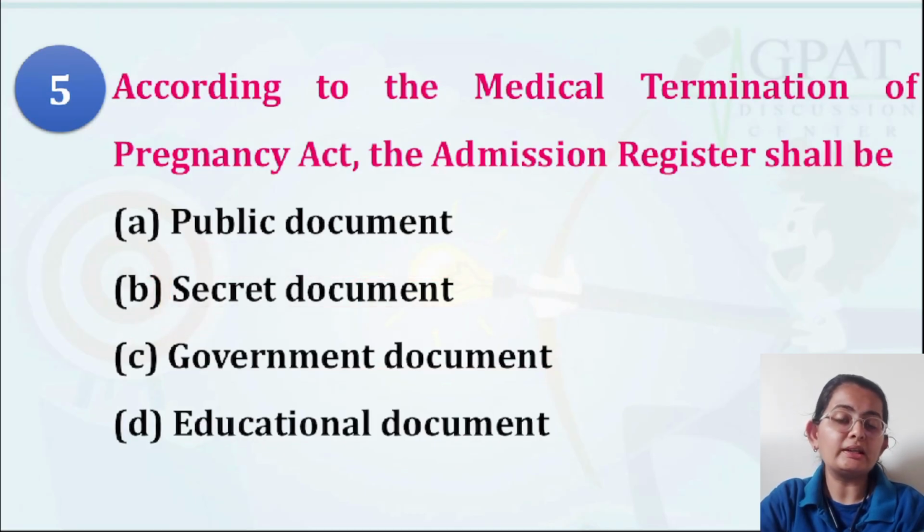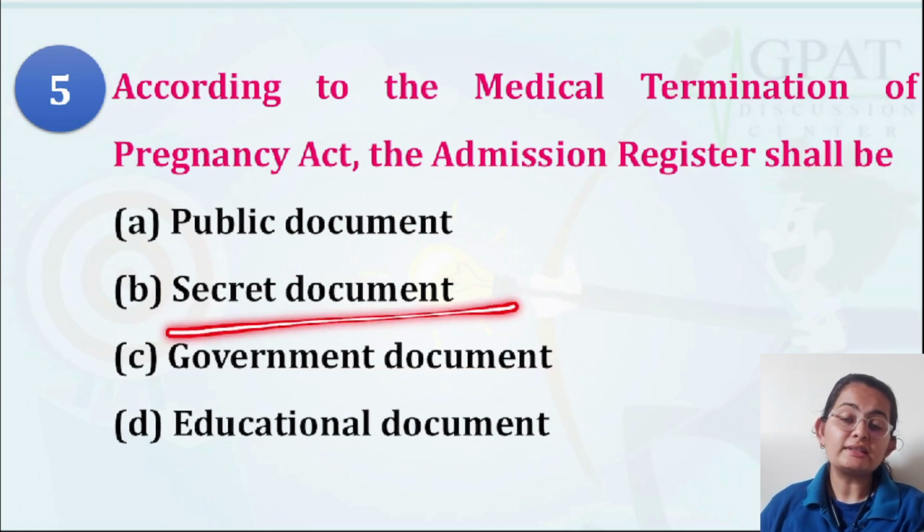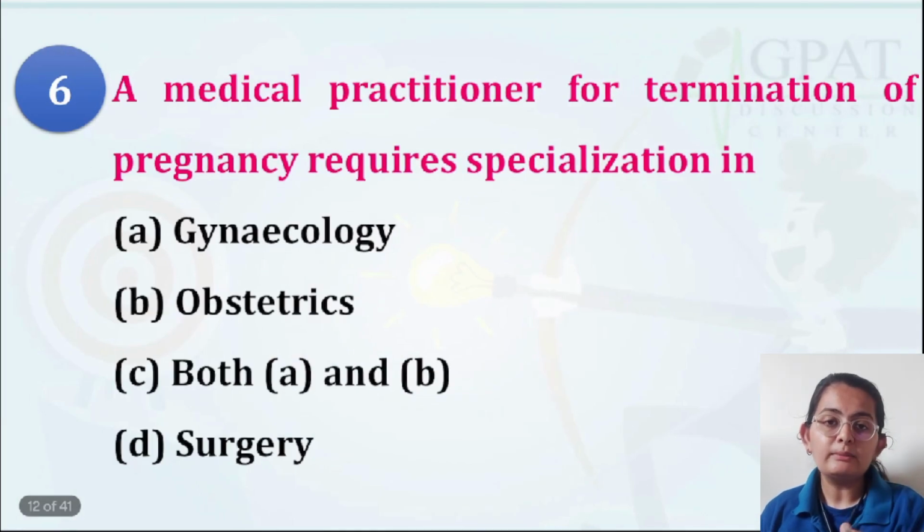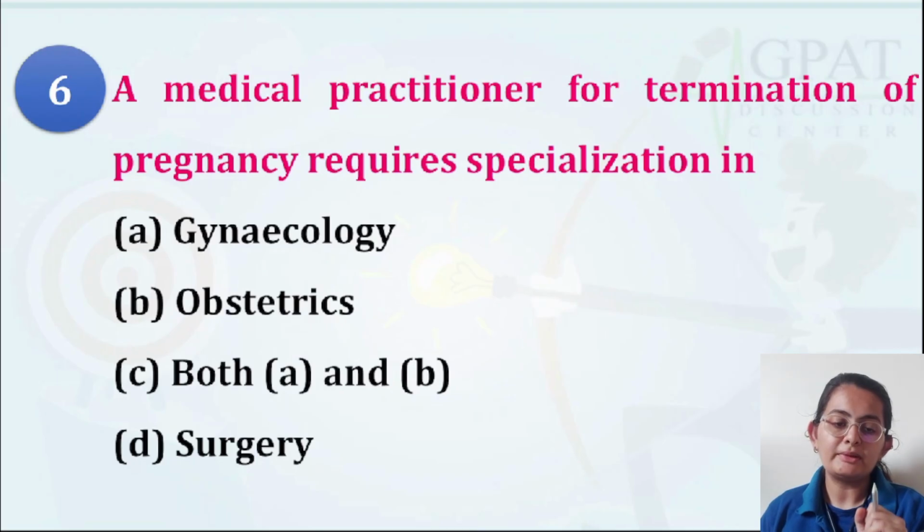They are not publicly available for everyone to look at the details of the women who are admitted and whose pregnancies are terminated. This is not a public document that every person can look at according to their wills and fancies. So do remember it is a secret document, labeled secret also.